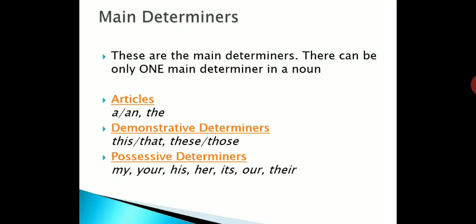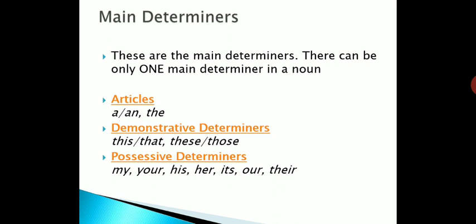There are main determiners also, and they can be classified into articles. You know very well, in articles we have three words, that is a, an and the. Where we have to use these articles, we must know, and where we don't have to use them, that also we must know. After this topic I will take the next topic of determiners, that is article first.